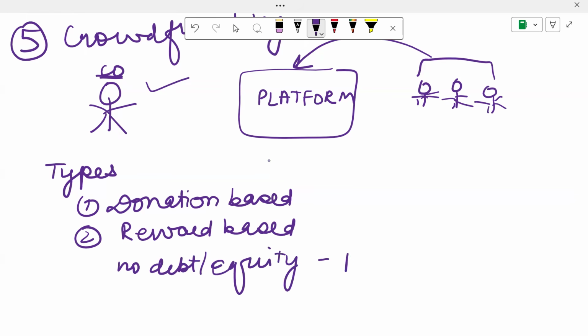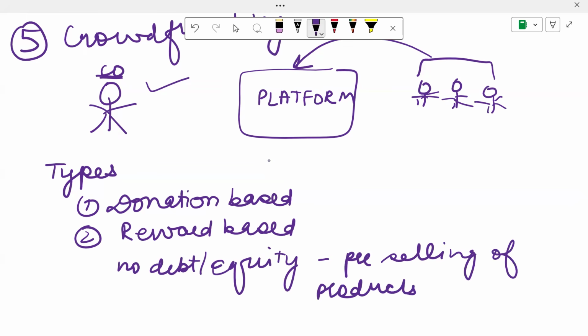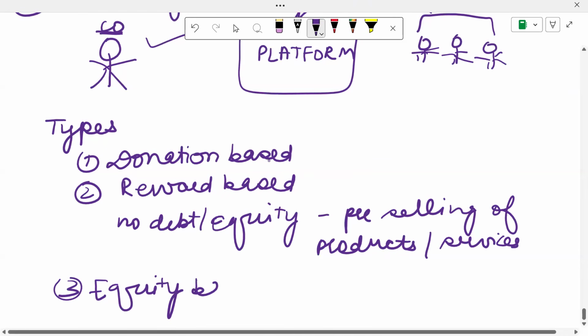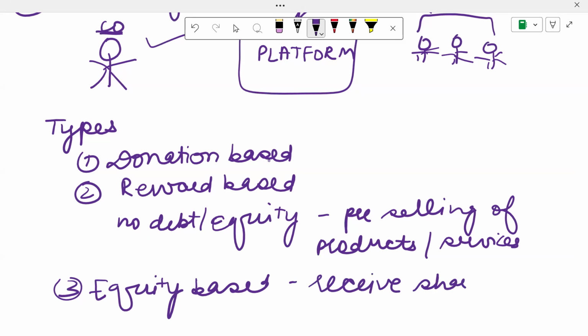It's just a pre-selling of products or services. And then last is your equity based, where the people who support you, who give you money, are going to receive the shares. So these are the types of crowdfunding.